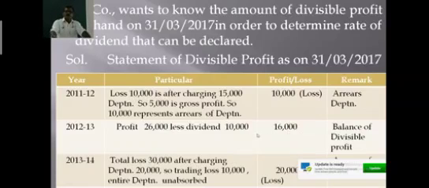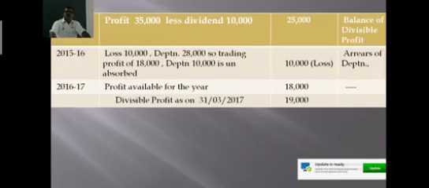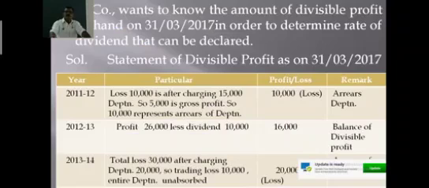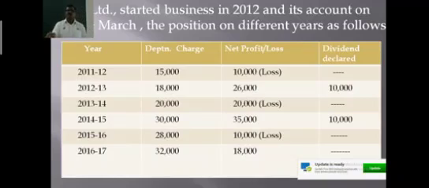So, if you observe this, in the year 2013 and 14, you can see there is a loss of 30,000, and after charging depreciation of 20,000, the company's loss is 30,000.